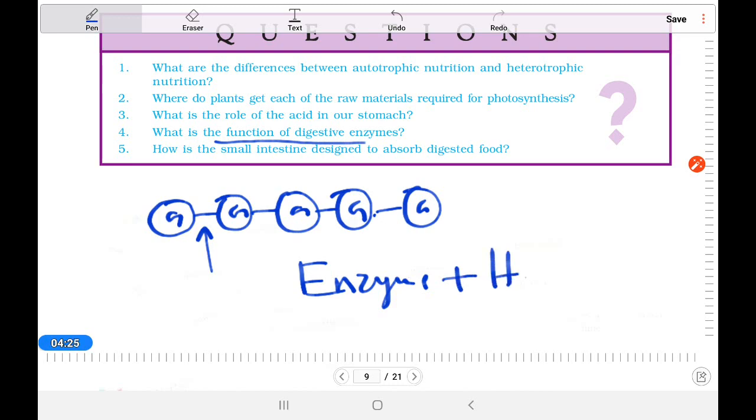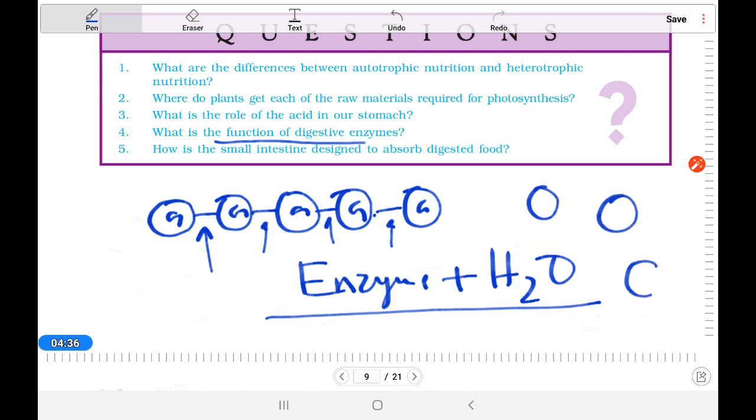with water can work, and it will break these bonds so that the single glucose, which we call the simple form, will come out.